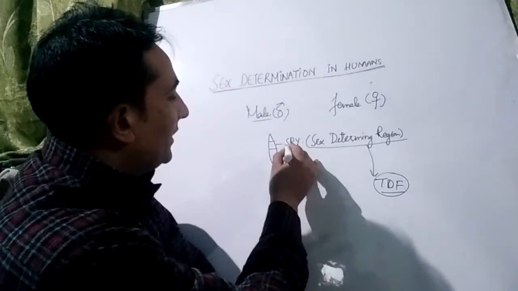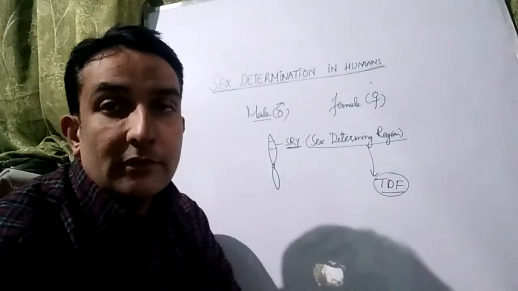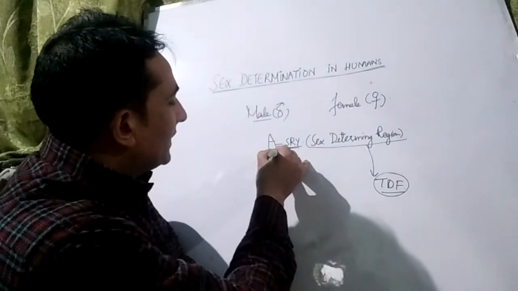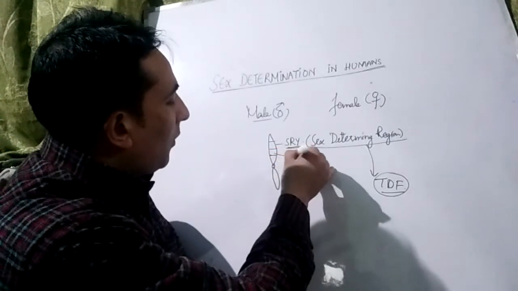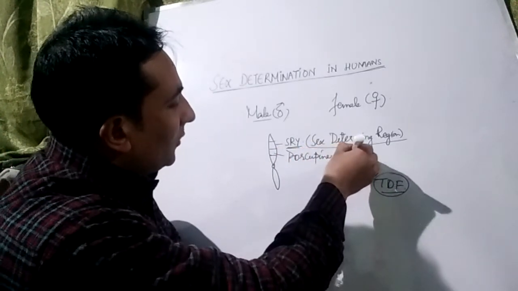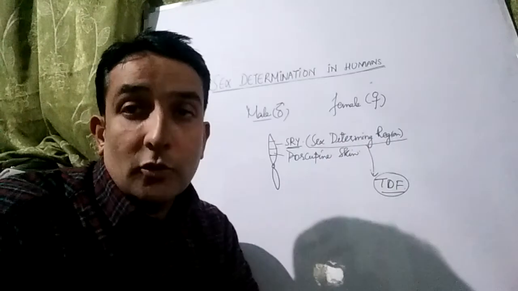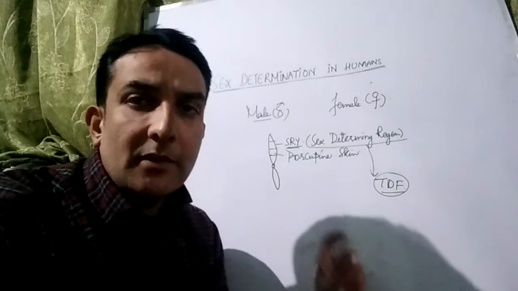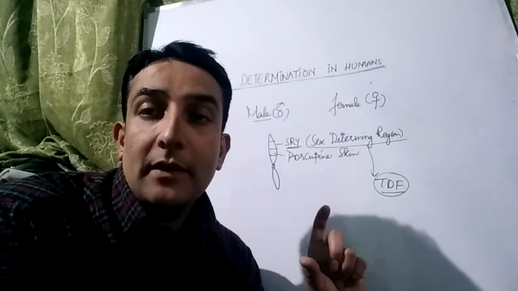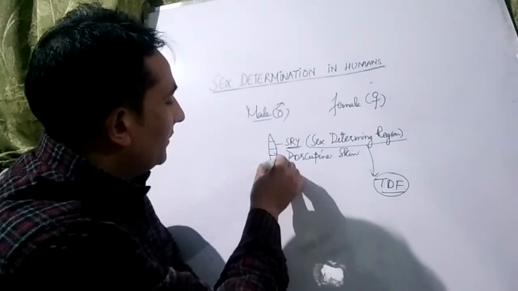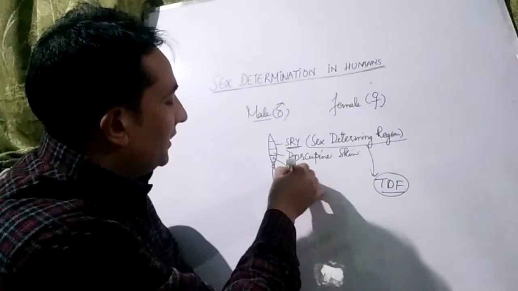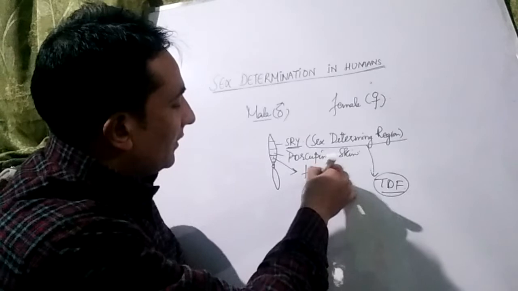So this is one of the genes which is present upon the Y chromosome. Now another gene determines porcupine skin. This gene is also present upon the Y chromosome. Now there is another gene, it determines a particular type of skin which is found in the males, as the skin of the males is different from that of the females. And after that there is another gene, the gene determining hypertrichosis.